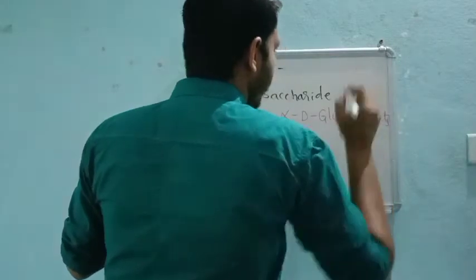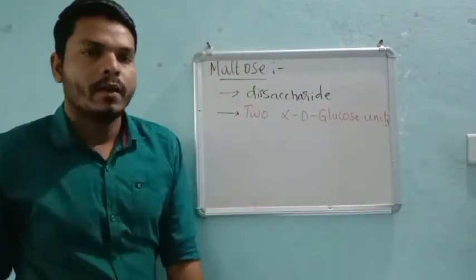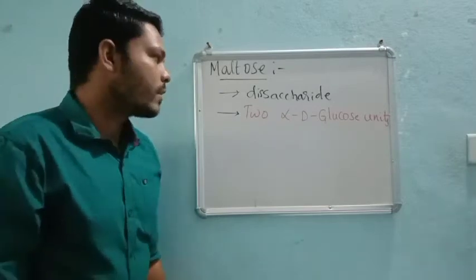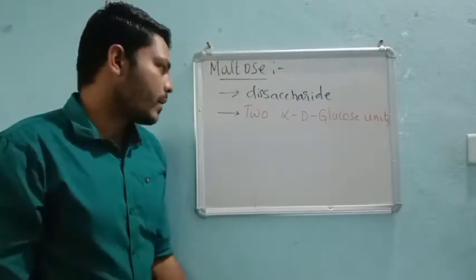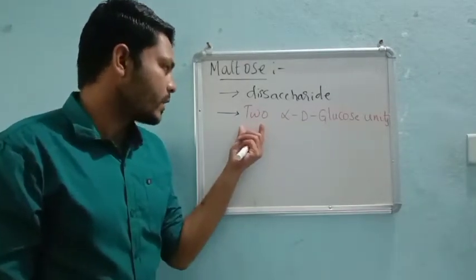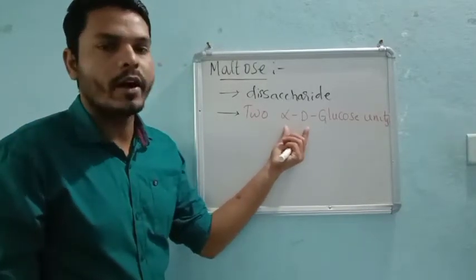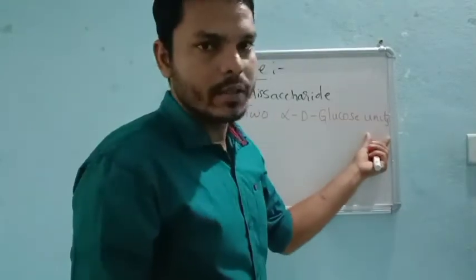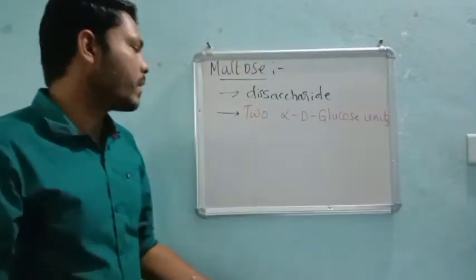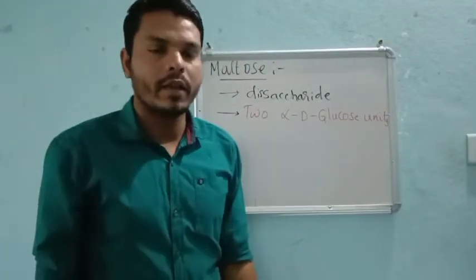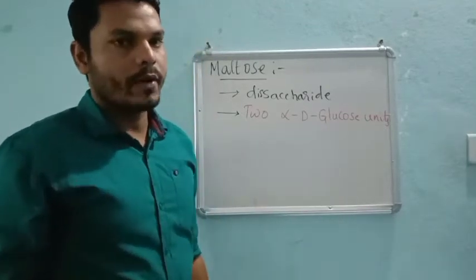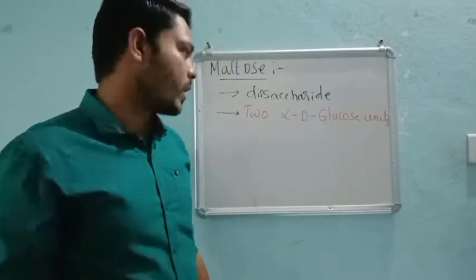This is one more character of this. That means maltose is first of all a disaccharide, and it consists of two monomeric units. Those are called alpha D glucose units, right? So this maltose is made up of what? Alpha D glucose units. What alpha and beta are, you already know, right?